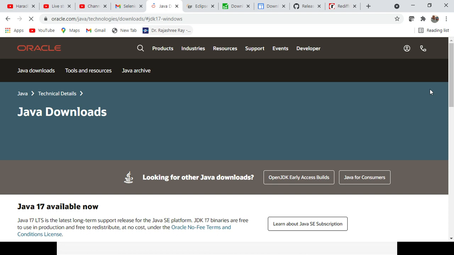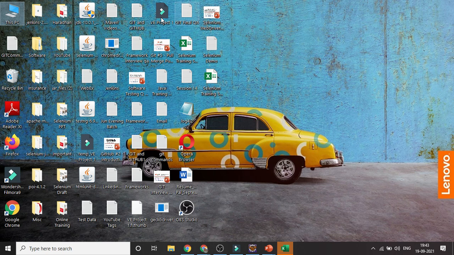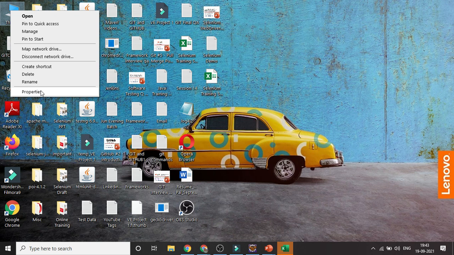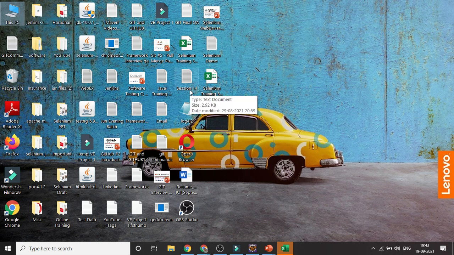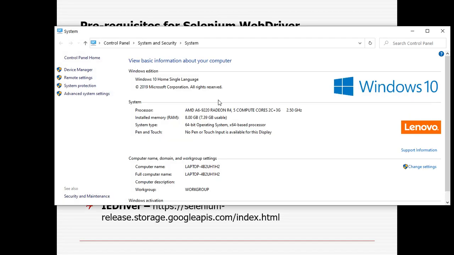Before that, you need to find out what your system is all about, what the operating system of your system is. How can you find it? You can go to This PC, go to Properties, and then you can find out your operating system, and whether it's 32-bit or 64-bit. You can see here your RAM configuration. You can see 8 GB RAM in my system, and it is a 64-bit system, and this is my operating system, Windows 10. So based on the combination you can install Java on your system.